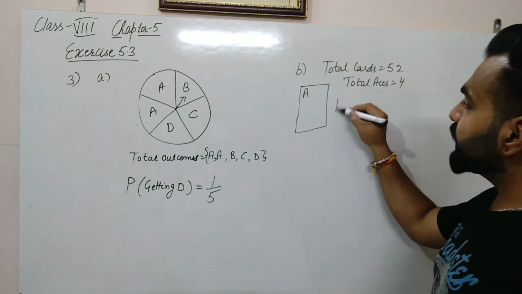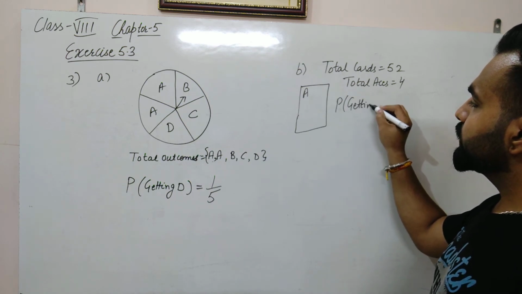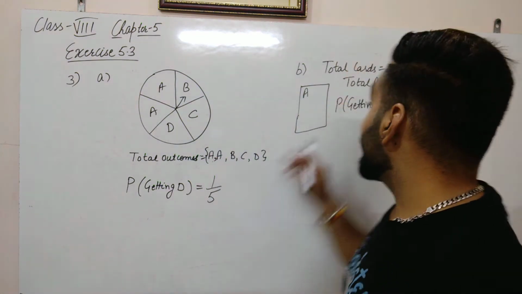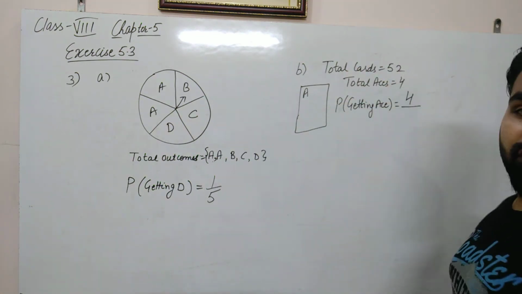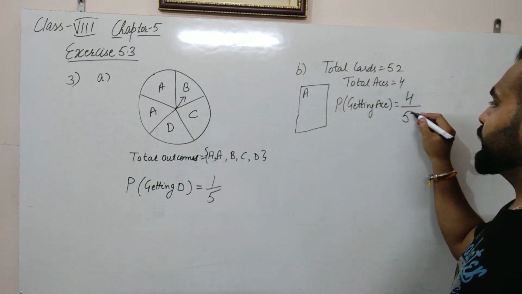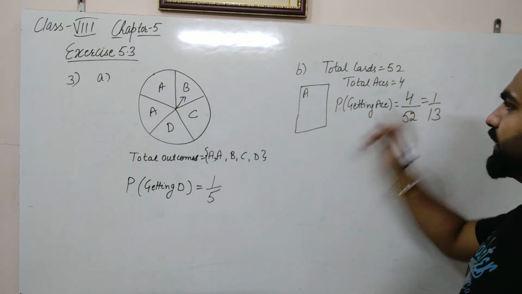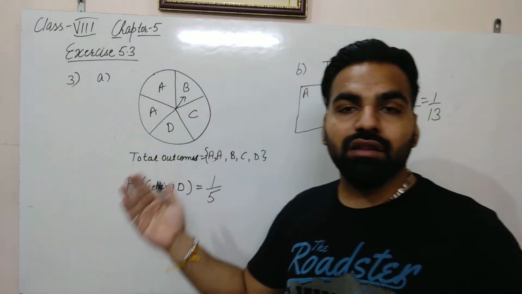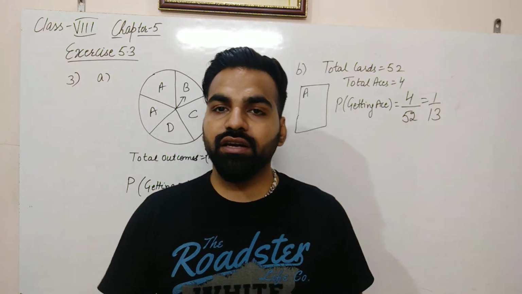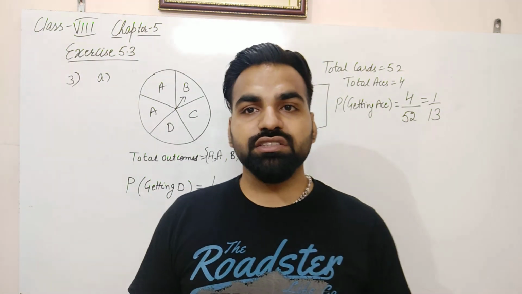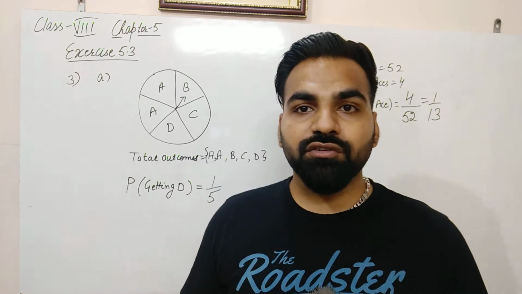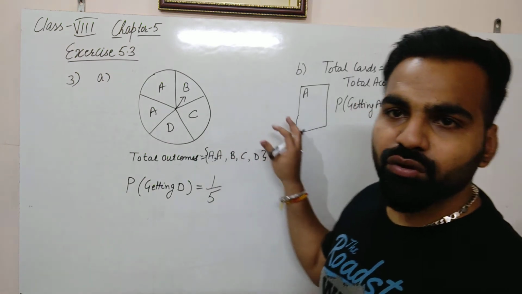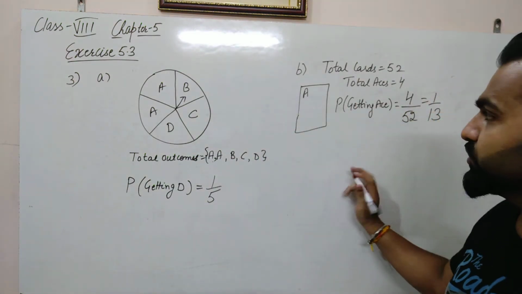Clear? Now we have to calculate probability of getting ace. So getting ace is favorable now, and how many aces are there? 4. Number of favorable outcomes upon total 52. That is 1 by 13. So this was second part. Similarly, we can calculate probability of getting king, queen. There are total 4 kings, 4 queens, 4 jacks. Clear? Getting probability of spade. There are total 13 spades, so 13 by 52. In this form, we can get probability of whatever is asked in the question.